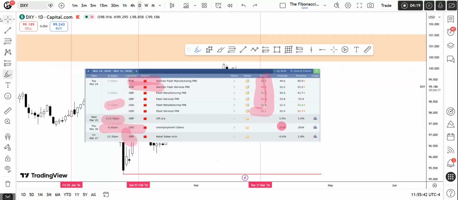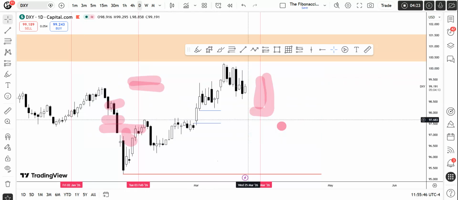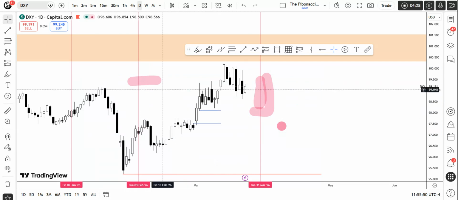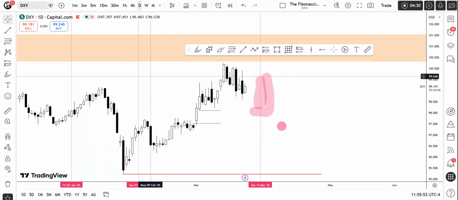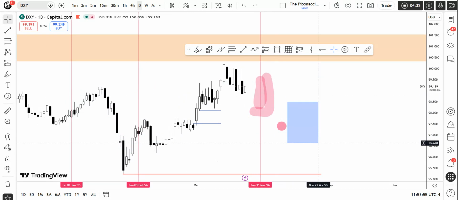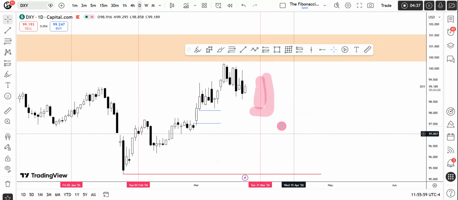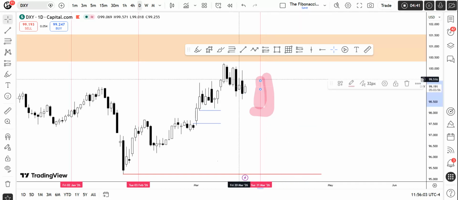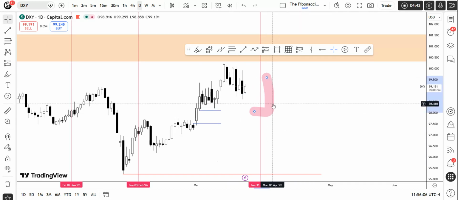Okay, now I will remove this whole chart, and we will be moving upon the charts, basically the technical side. All the fundamental thing is done. Now we will be moving upon the chart side. So basically we can see the market is creating liquidity above these highs. Let me clear all this. Okay, I think this should be done now.